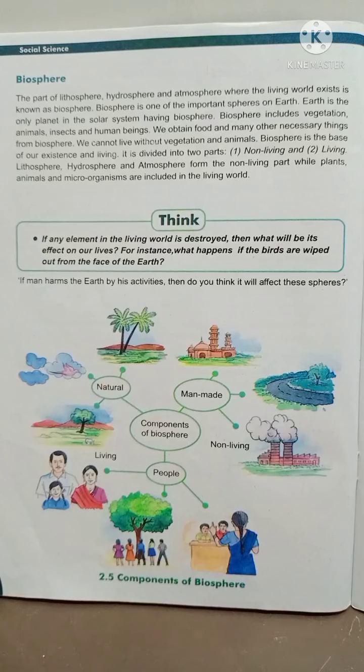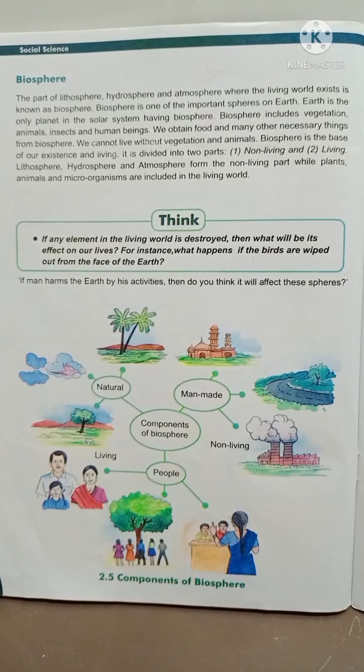We obtain food and many other necessary things from biosphere. We cannot live without vegetation and animals. Biosphere is the base of our existence and living. It is divided into two parts. Number one, non living, and number two, living. Lithosphere, hydrosphere, and atmosphere form the non living part, while plants, animals, and microorganisms are included in the living world.